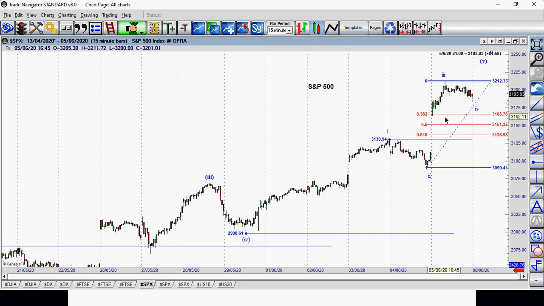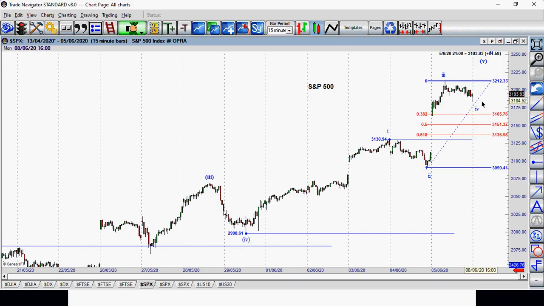Okay, so nearly there. 31.80, I guess it's a good entry level because it's near the 38.2 retracement level, which is that line here. Because this is a fourth wave and it tends to end just above that line or around that line. So it's not too bad to enter.